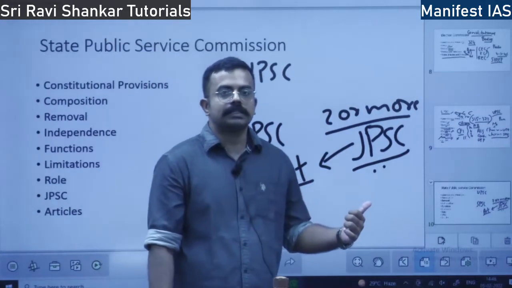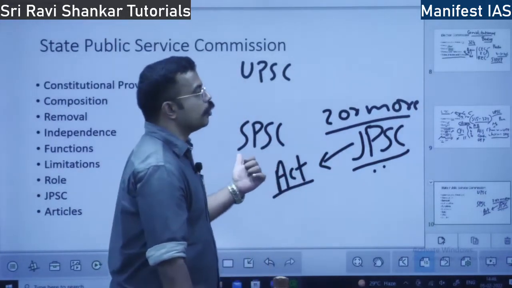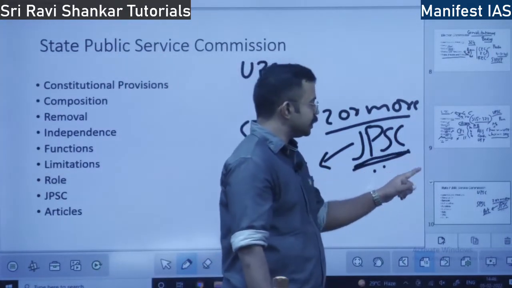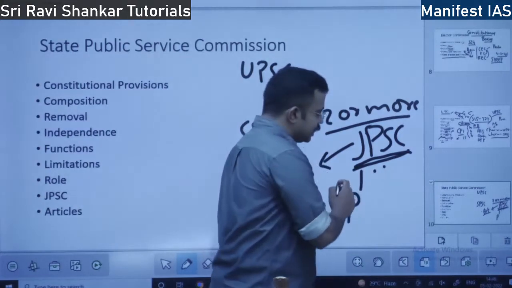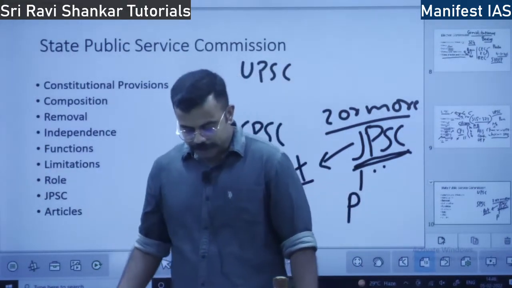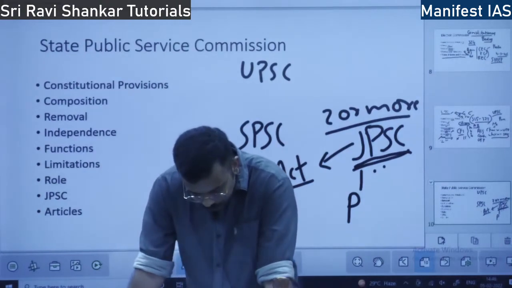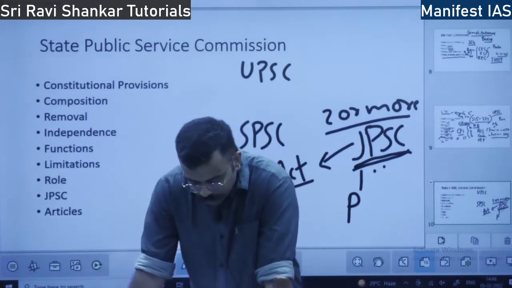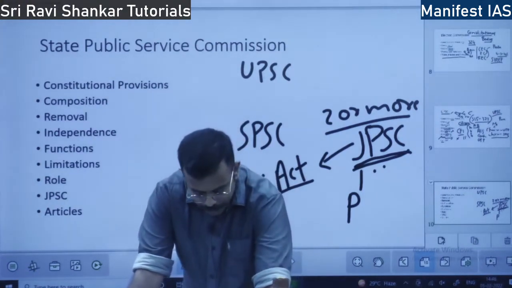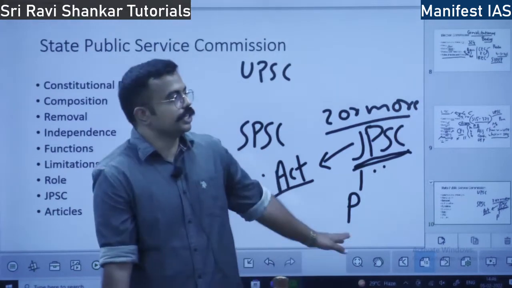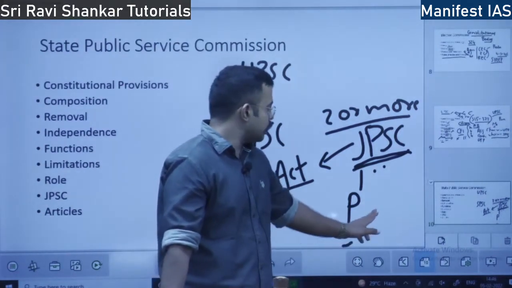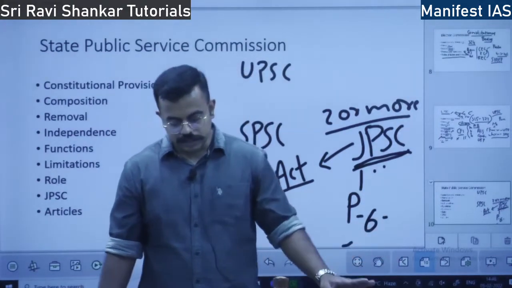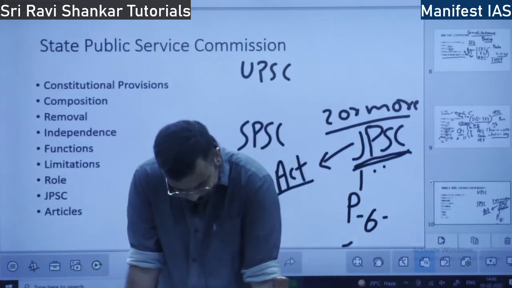So in the case of State Public Service Commission, who appoints the chairman and members? It is the Governor who appoints the chairman and members. However, when it comes to Joint Public Service Commission, it is the President who appoints the chairman and members, and the rest of the service conditions are similar to SPSC. That is, they hold office for a tenure of 6 years or until they attain 62 years.